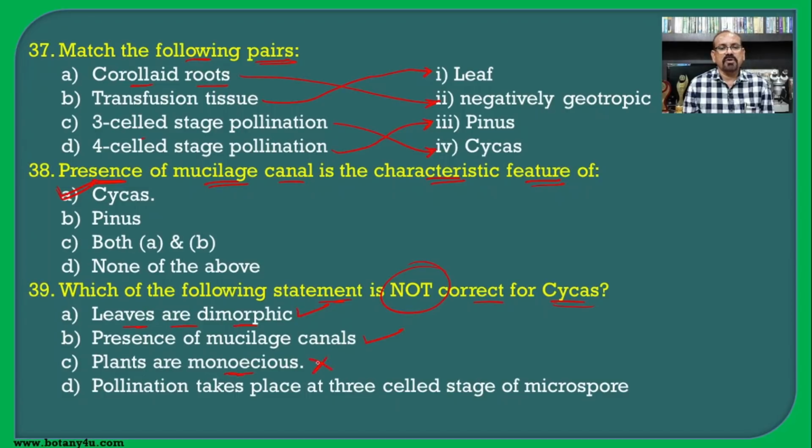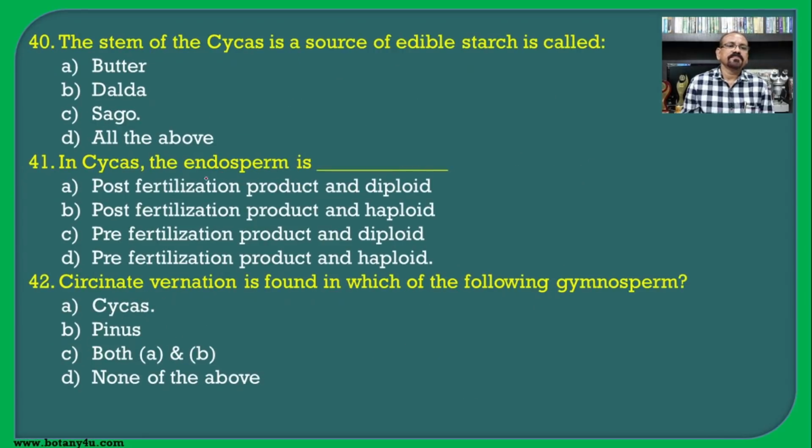This is wrong, because in Cycas there is a male plant and a female plant, that is the dioecious type of condition, and hence it is not correct. And pollination takes place at the 3-celled stage of the microspore, that we have seen in an earlier question, and hence C is the answer, as it is not correct for Cycas.